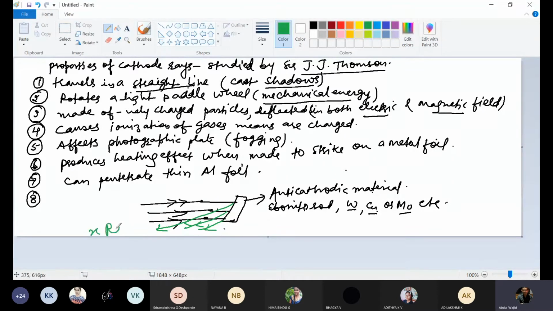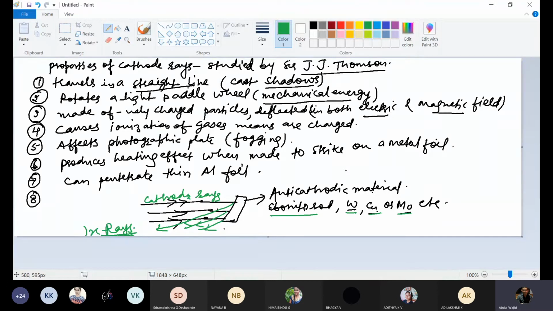When cathode rays strike anti-cathodic material, they produce X-rays. So X-rays are produced due to the secondary effect of cathode rays, when they strike the surface of hard metal made of anti-cathodic materials such as ebonite rod, wolfram, copper or molybdenum. At that time these rays were unknown, so they named them X-rays.